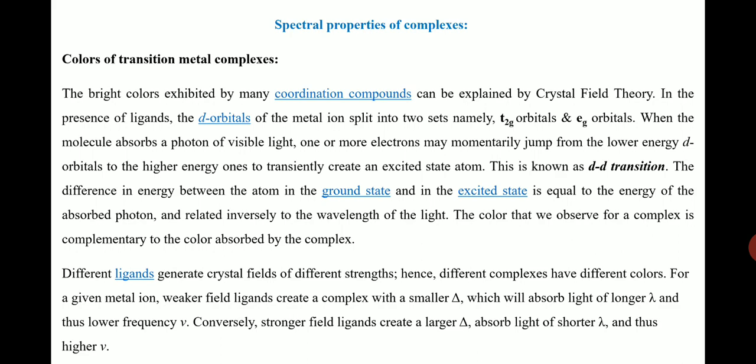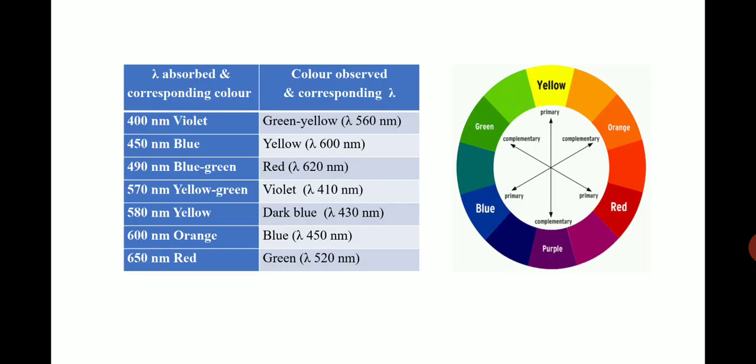Conversely, in the presence of strong field ligands, what happens? It creates a larger delta, which means a large CFSE value, right? And absorbs light of shorter wavelength and thus higher frequency. Got it? And this is the relationship between the observed color and absorbed radiation.